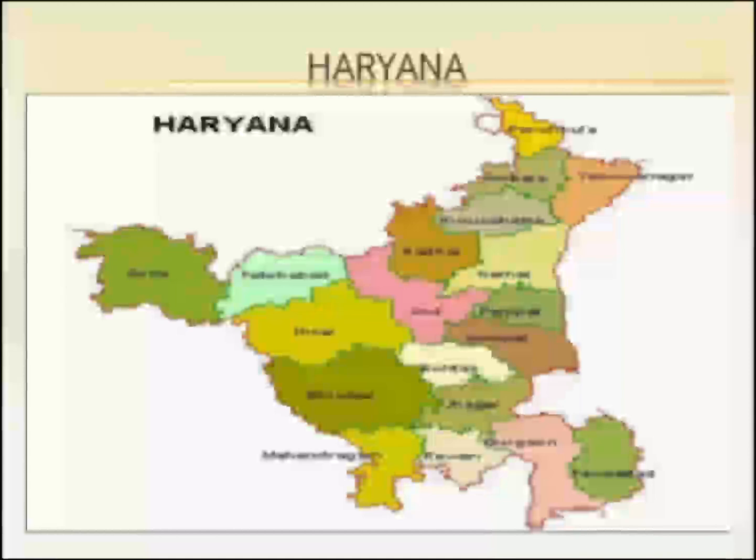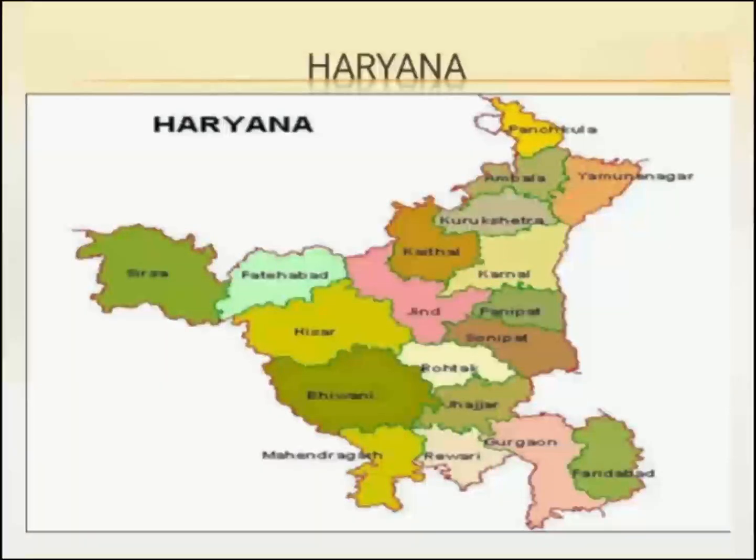Haryana. Haryana is also situated in the Satluj Basin, and the land here is also very fertile. Gurgaon in Haryana has the largest car manufacturing plant in the country, the Maruti factory. People speak Hindi and Haryanvi, a dialect of Hindi.